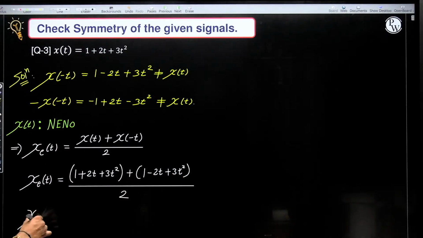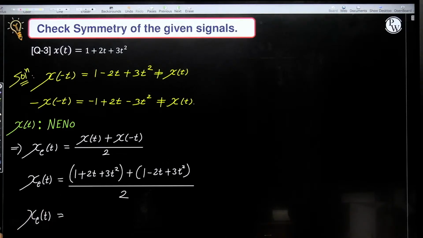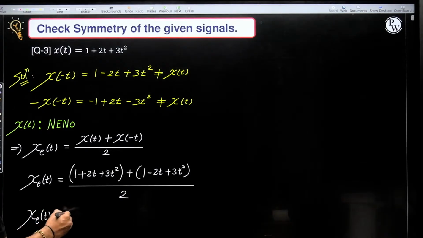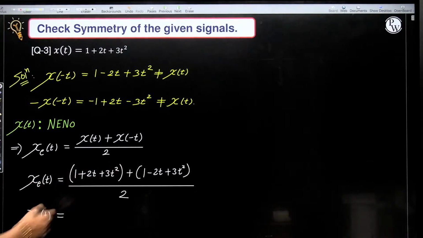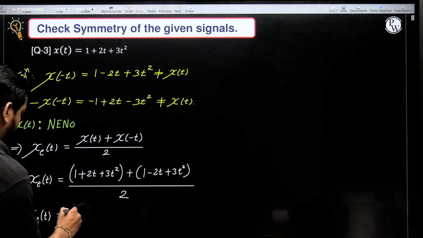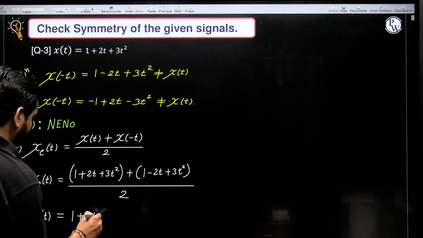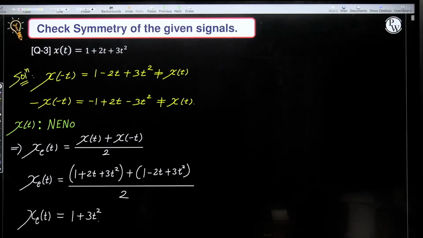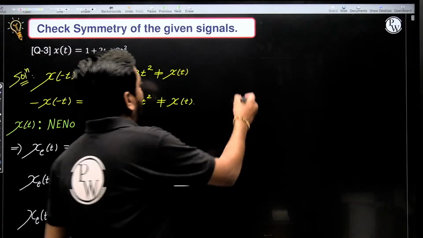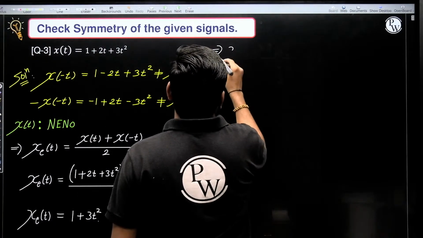So 2t and minus 2t cancel out and the even part becomes 1 plus 3t square. Similarly, we can calculate its odd part also.